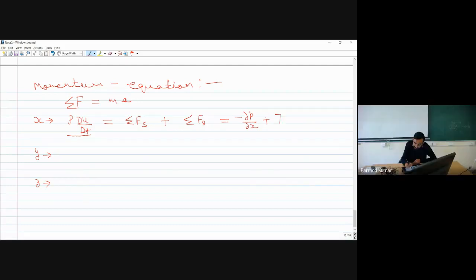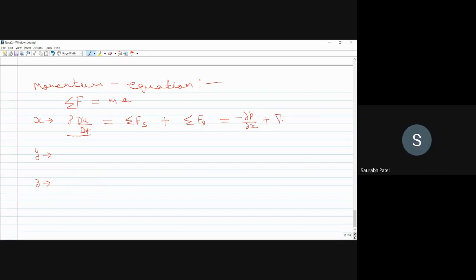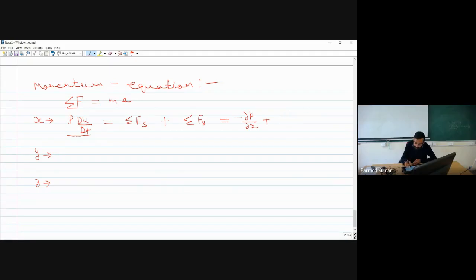That will include del by del X of tau xx plus del by del Y of tau yx plus del by del Z of tau zx. Will there be any other term?